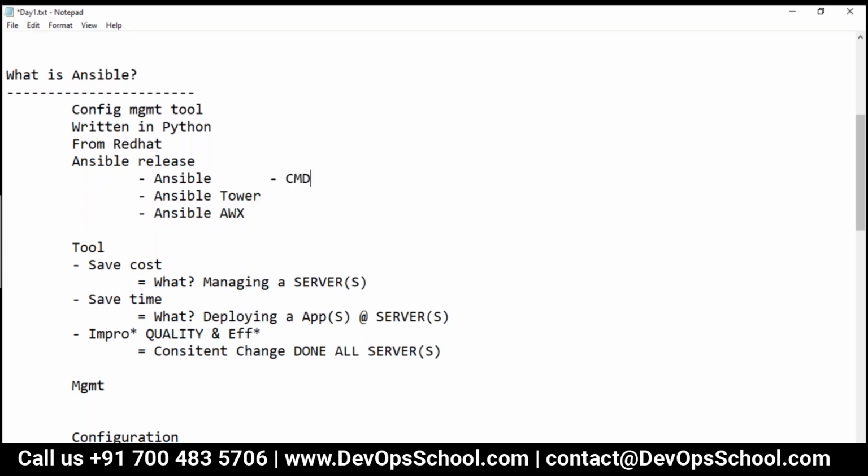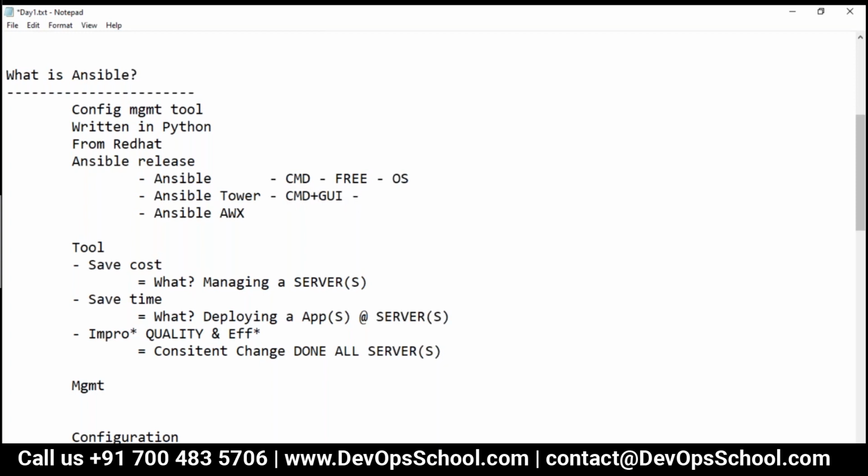Ansible, the one I'm talking about, is a command line tool. It is free and open source. Now, when we say Ansible Tower, this is a GUI-based tool. That means you get the command line plus the GUI, both functionalities.